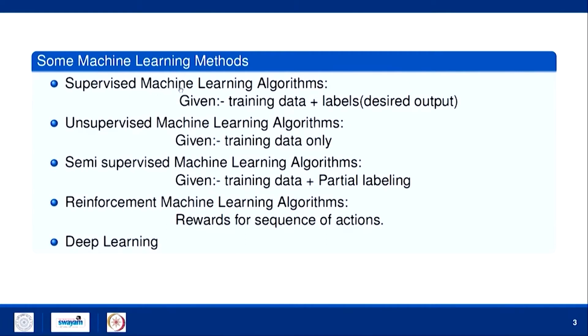There are different types of machine learning methods. The first is supervised machine learning algorithms. In supervised machine learning we have input as well as output labels for some of the data, and that data is called training data.